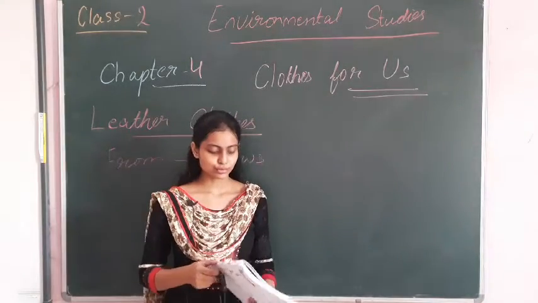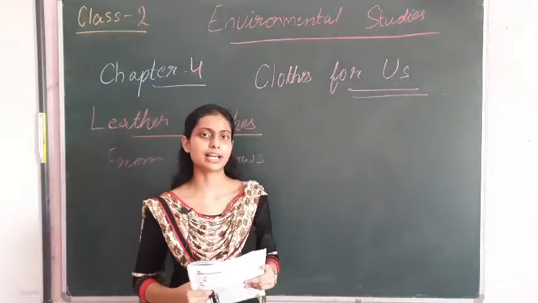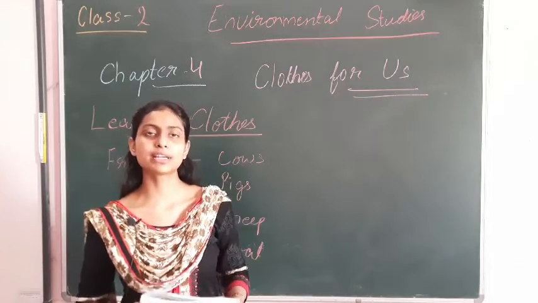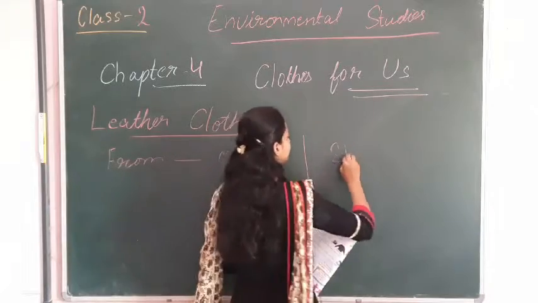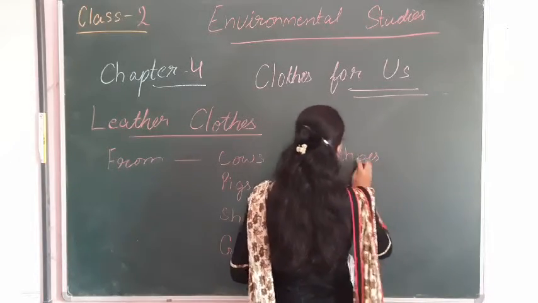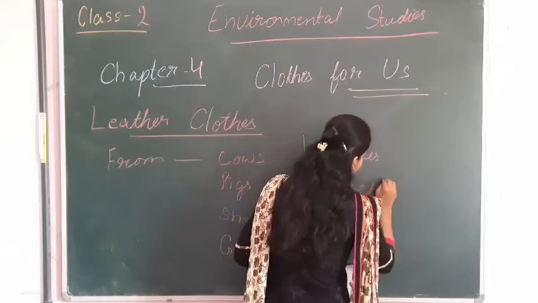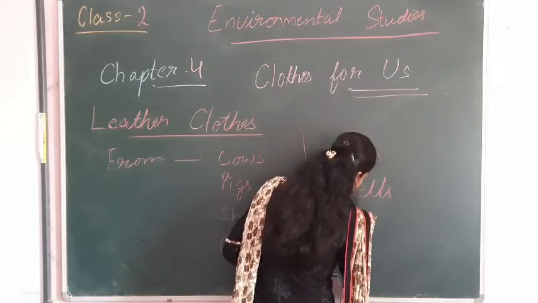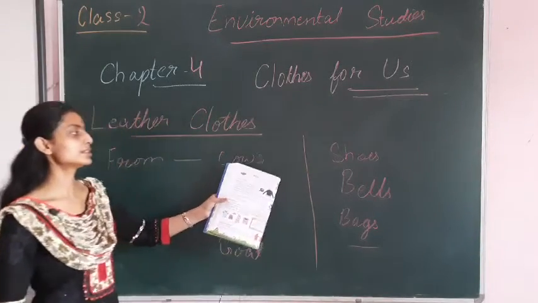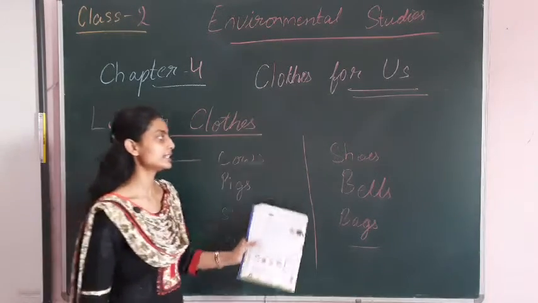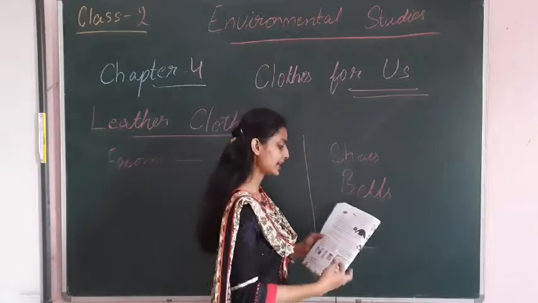Leather is also used to make shoes, belts, and bags, and the jacket also.